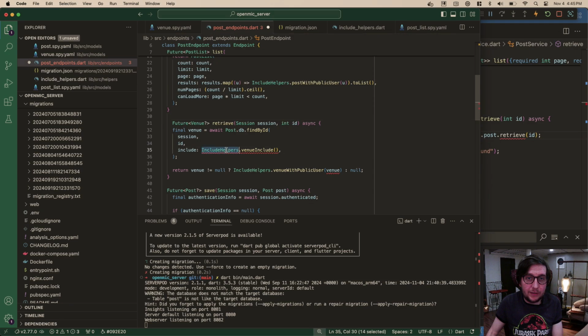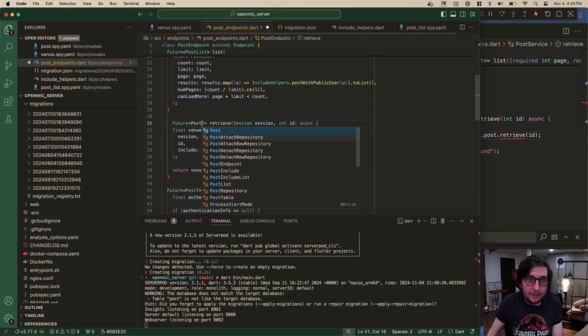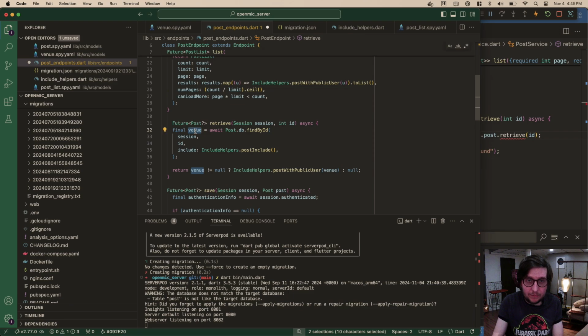And here we want to use include.post. Post with public use. No, you're just going to use post include. And then we try and get it. And then if the venue is not null, we do post with public user and pass in, this shouldn't be called venue. This also should be post. So we'll rename this to post.